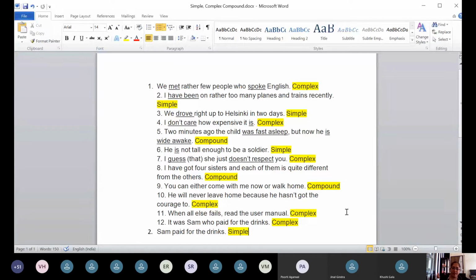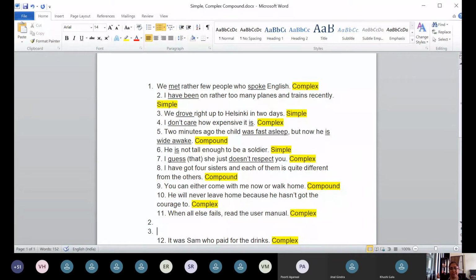Now, can anybody in this class convert sentence number 11, "When all else fails, read the user manual," into a simple sentence? You have "when all else fails" as the subordinate clause and "read the user manual" as the main clause.